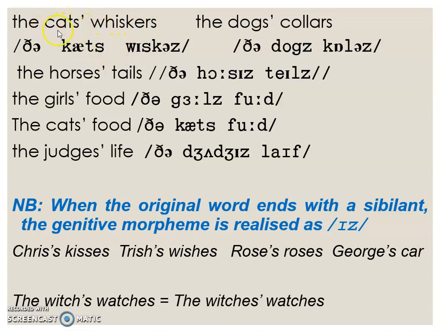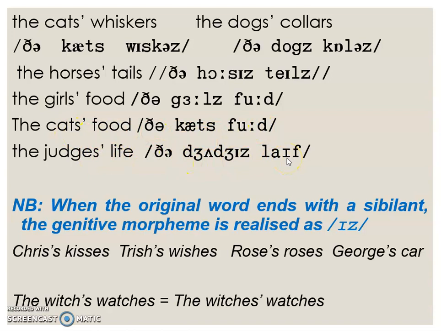If we have the plural form cats, we just keep the plural. In spelling, we add the apostrophe and we pronounce cats. We don't add an extra syllable. We don't say the cat-iz. We say the cats' whiskers, the dogs' collars, the horses' tails, the girl's food, the cat's food, the judge's life.